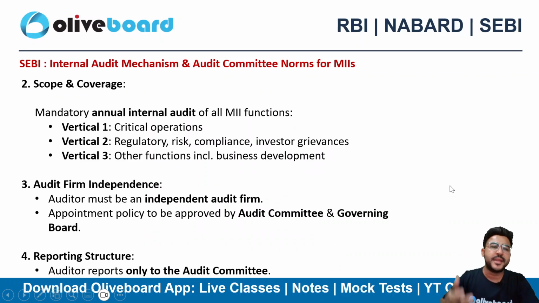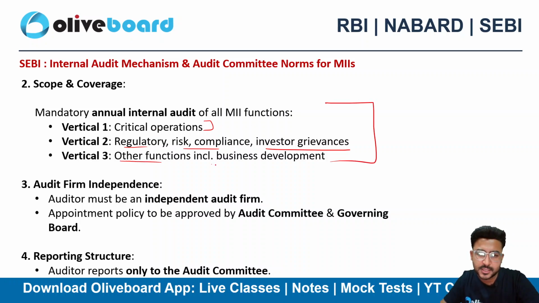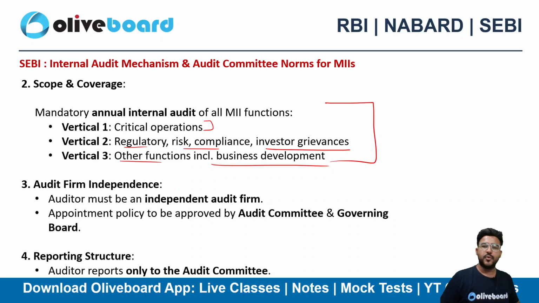So what's the scope and coverage here? What will be the scope and coverage of internal audit? So definitely the critical functions, the regulatory and risk compliance, whether everything is getting complied with the rules and regulations or not, right? Whether investor grievances are resolved or not, everything the auditor will be checking, right? Other functions including business development, whether they are going as per the order or not, whether they are going as per the stated process, as per the standard operating procedures or not, everything will be checked by the internal auditor here.